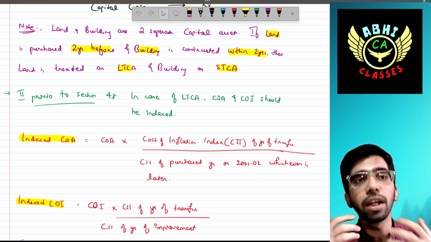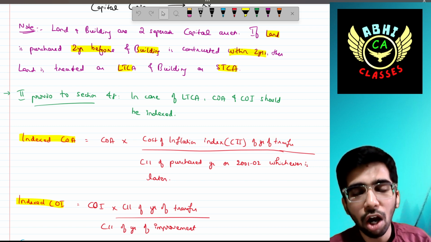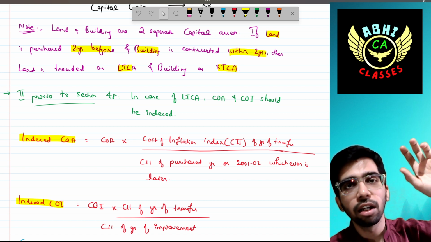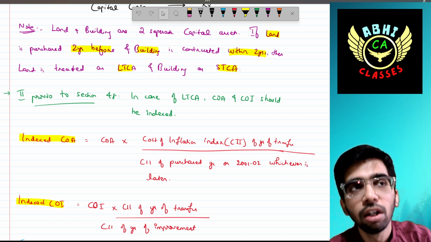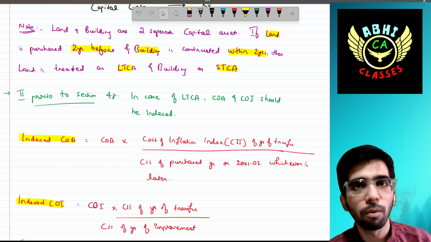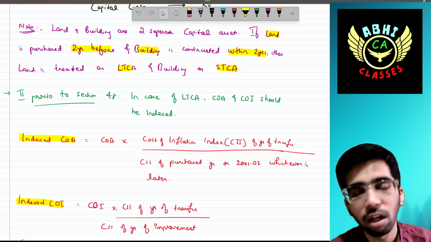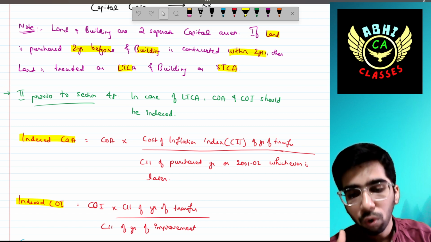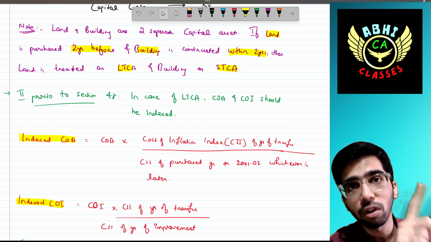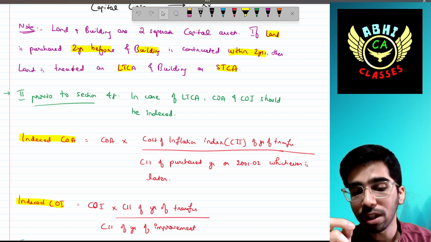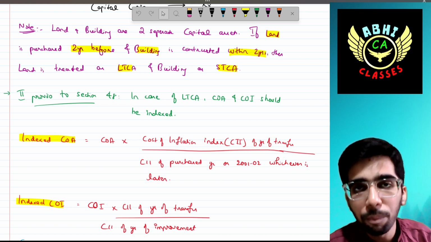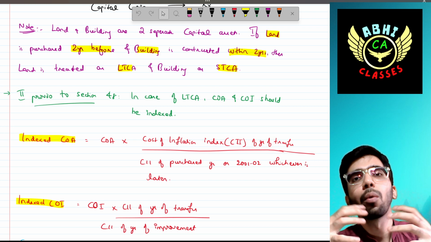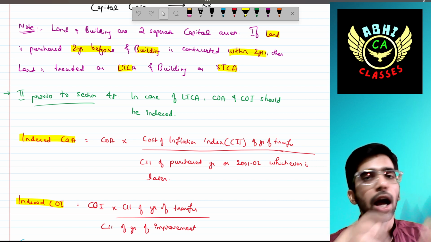For example, I have acquired a land 5 years back. The worth of that land at that point of time is, let's say, 10 lakh. The same is not equal to 10 lakh as of today, because the same acre is not worth the same amount due to inflation. So we have to increase the land cost of 2005 to match the cost as of now, by computing one formula. As per income tax, there is one formula we have to utilize in order to match the land cost of the purchase date as of today.